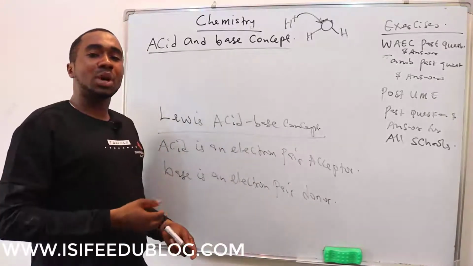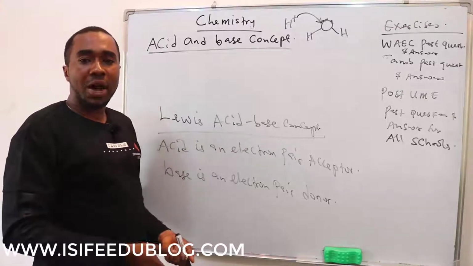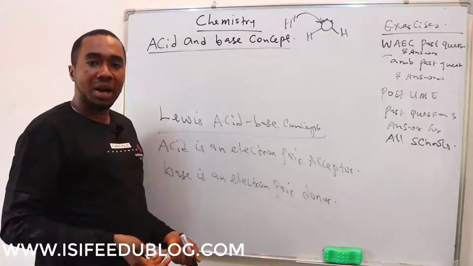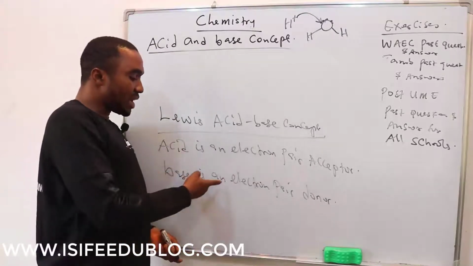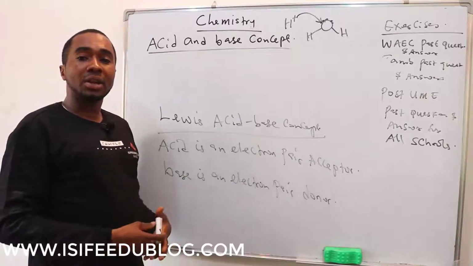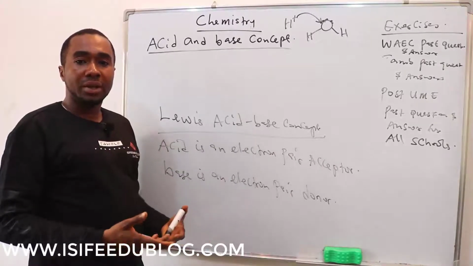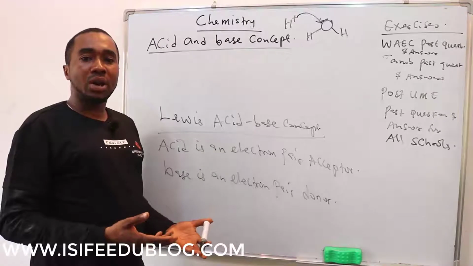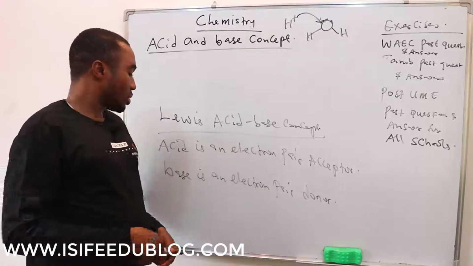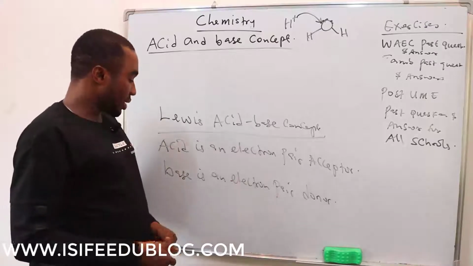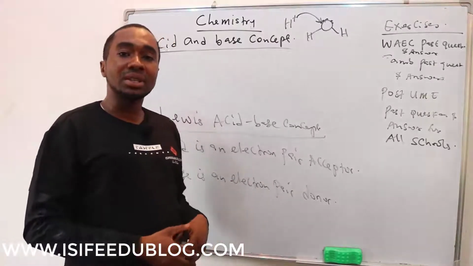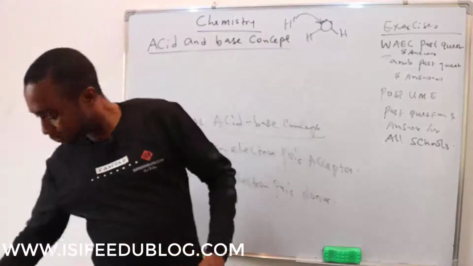Anything that can accept a pair of electrons is called an electrophile. So you can also say that an acid is an electrophile. Then the base is an electron pair donor, and anything that can donate a pair of electrons is called a nucleophile. If you don't want to call it a nucleophile, you can call it a ligand. Ligands are electron pair donors, or the Lewis base. So let's see an example of the Lewis acid-base reaction.